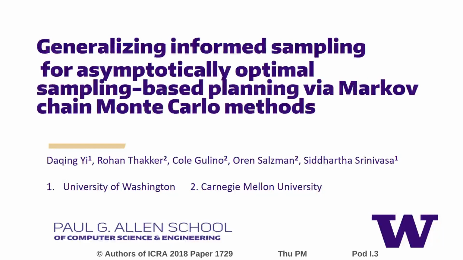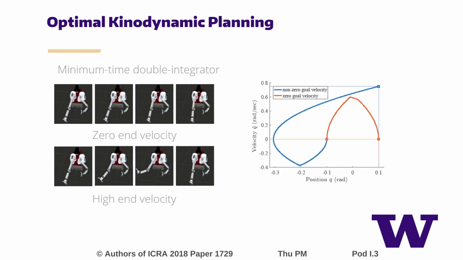My topic is about generalizing informed sampling for asymptotically optimal sampling-based planning via Markov chain Monte Carlo method. Considering velocity constraint in planning will change the geometry of a plane trajectory.